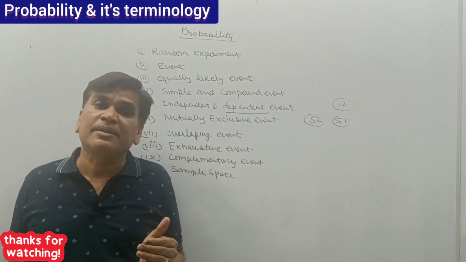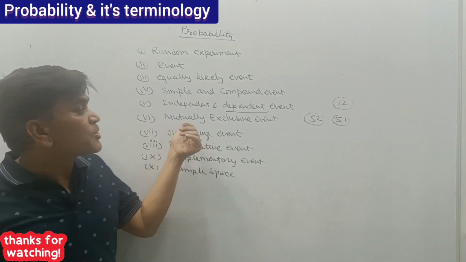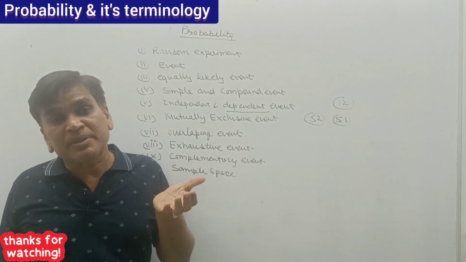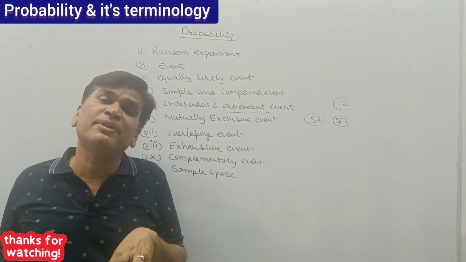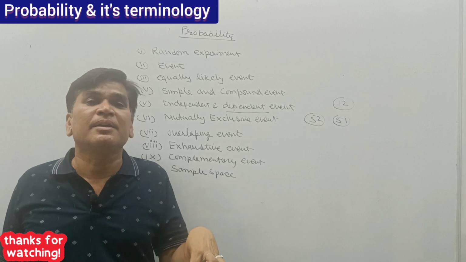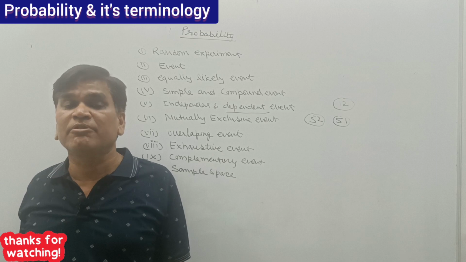So if one event prevents the other event from happening, that is called a mutually exclusive event. It means the occurrence of one event blocks the happening of the other event.